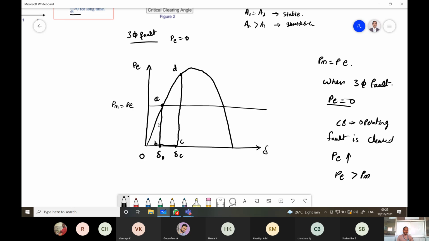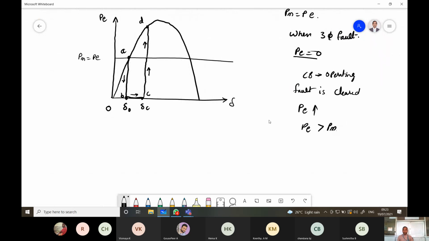So it will be accelerating like this, like this. So the angle will be increasing in this direction. Okay, so once PE increases more than PM, what happens? Your accelerating power will be negative because PA is equal to PM minus PE. If PE is more, you will get accelerating power in terms of negative.